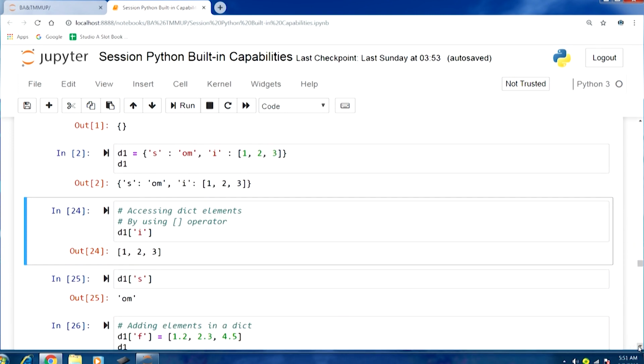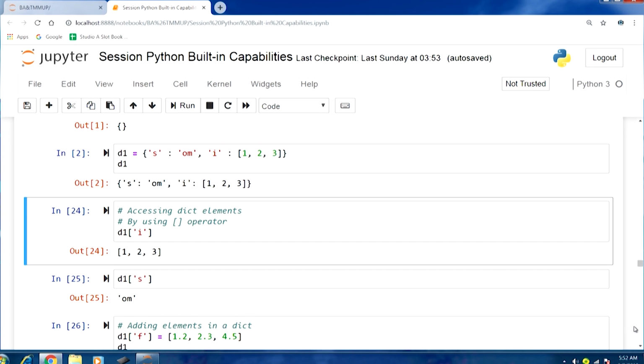Now, in terms of accessing dict elements, we can use the brackets operator, just like we have been using with other data structures like tuples or list. Similarly, this brackets operator can also be used to access elements of a dict. Here D1 we have already initialized, and we are using brackets. Now, in tuples and list we were using the indices to access a particular element. Here you can see that we are using the key to access a particular element.